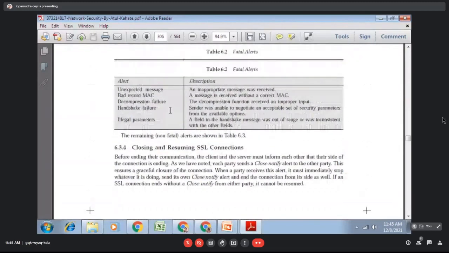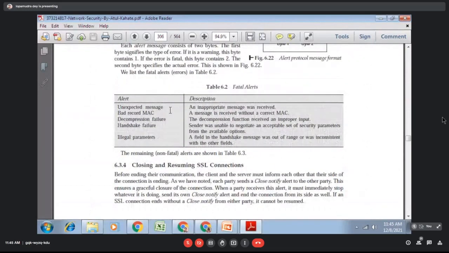A fatal error is when some failure occurs and there is no way of resending. It is some major kind of problem. For example, decompression failure.